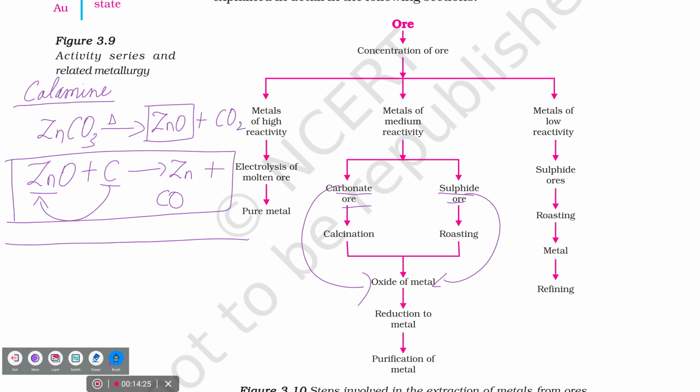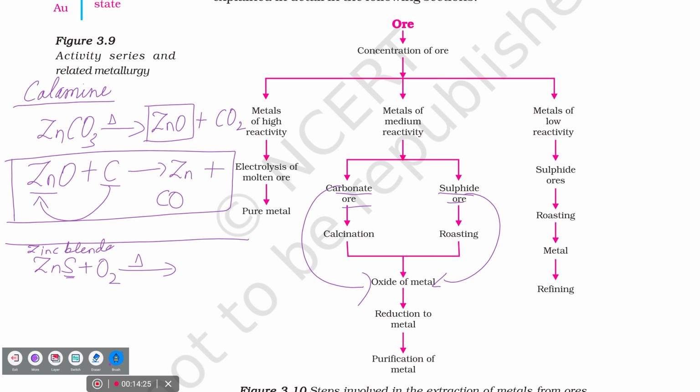What is the next type of ore given? The sulfide. We will take zinc again. Zinc sulfide. Its name is zinc blende. What type of ore is this? Is excess of oxygen required or limited? So what should you write for sulfide ore alone? Plus O2, on heating.